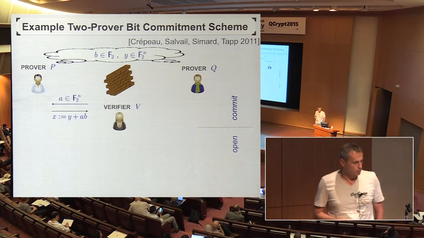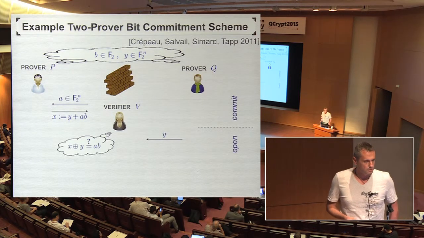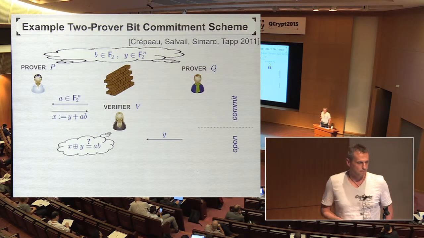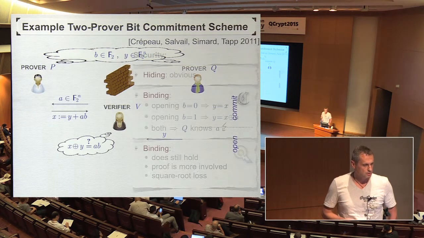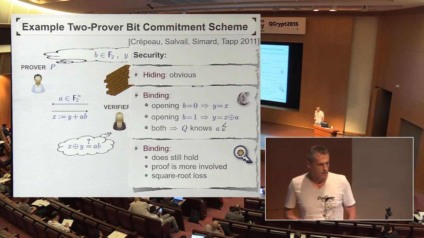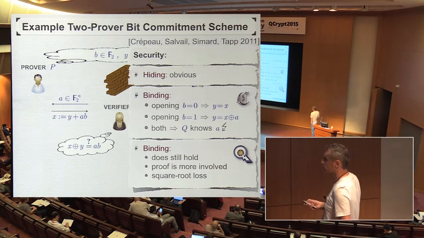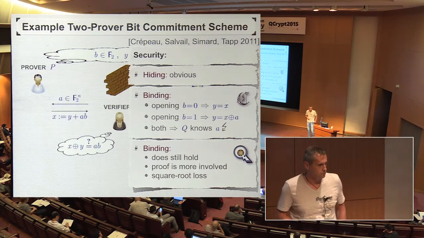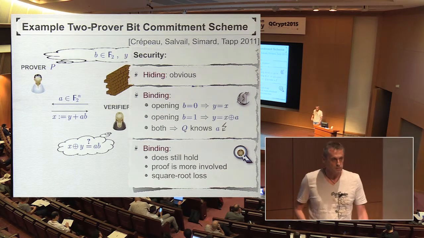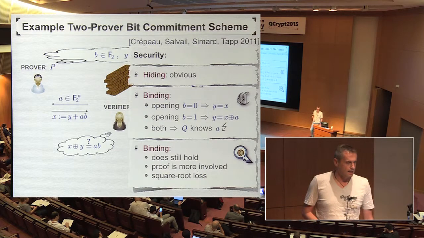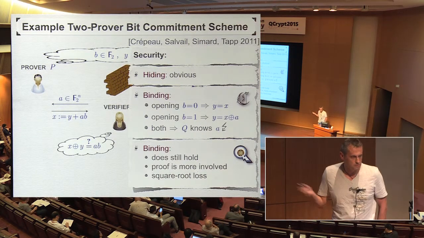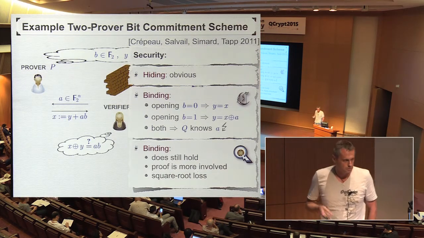In order to open the commitment, the other prover Q announces the joint randomness Y, and the verifier simply checks the obvious. And Max has already argued why this is hiding, also why it is binding against classical provers, and can also show security against quantum provers who are allowed to have shared entanglement and can produce their messages as a result of measuring their shares of the quantum state. But this proof is slightly more involved and not part of this work here.